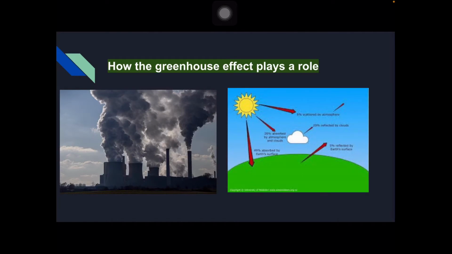How does the greenhouse effect play a role? The main driver of today's warming is the combustion of fossil fuels. These hydrocarbons heat the planet via the greenhouse effect, which is caused by the interaction between Earth's atmosphere and incoming radiation from the sun.